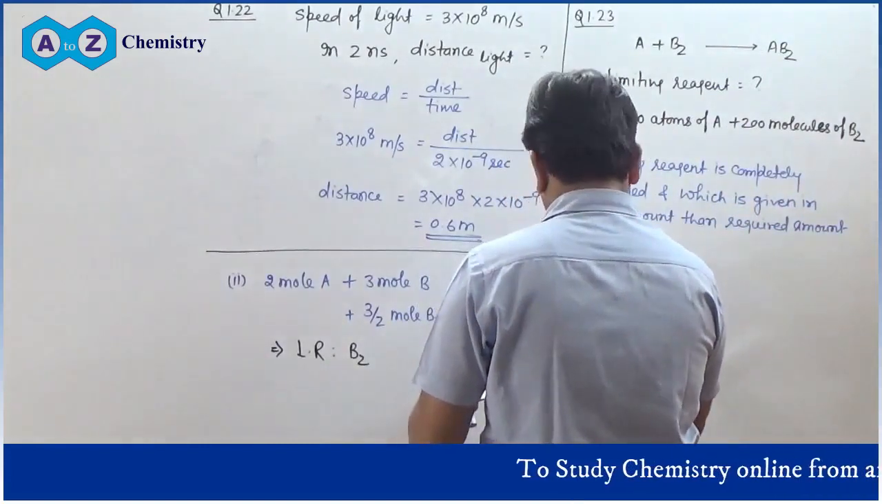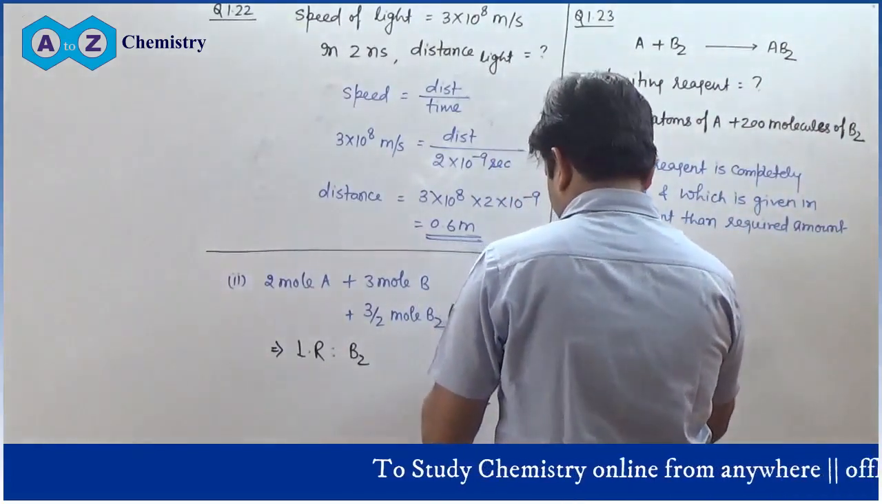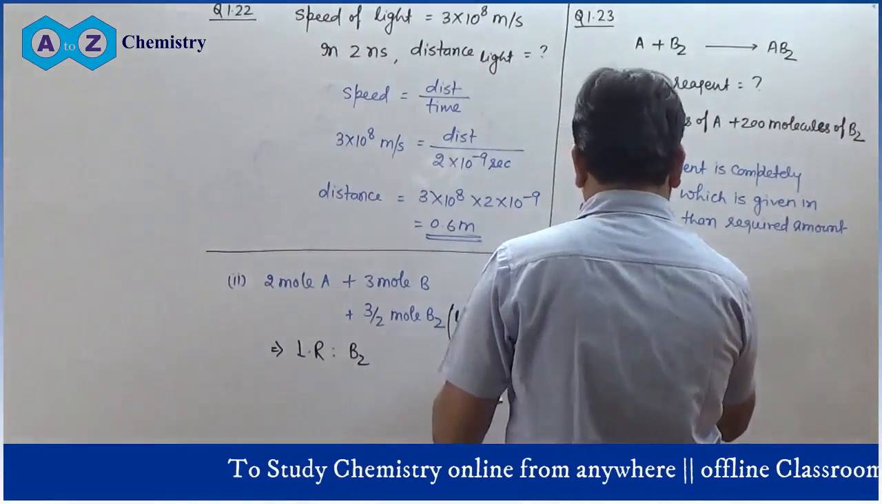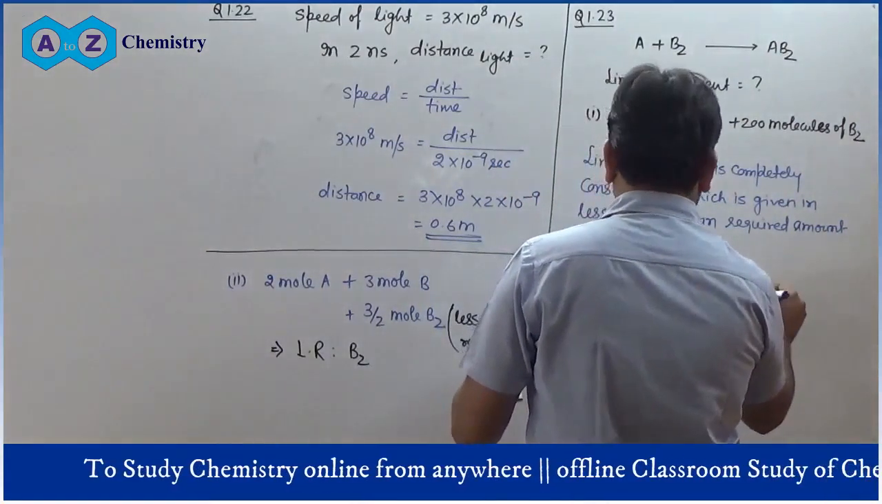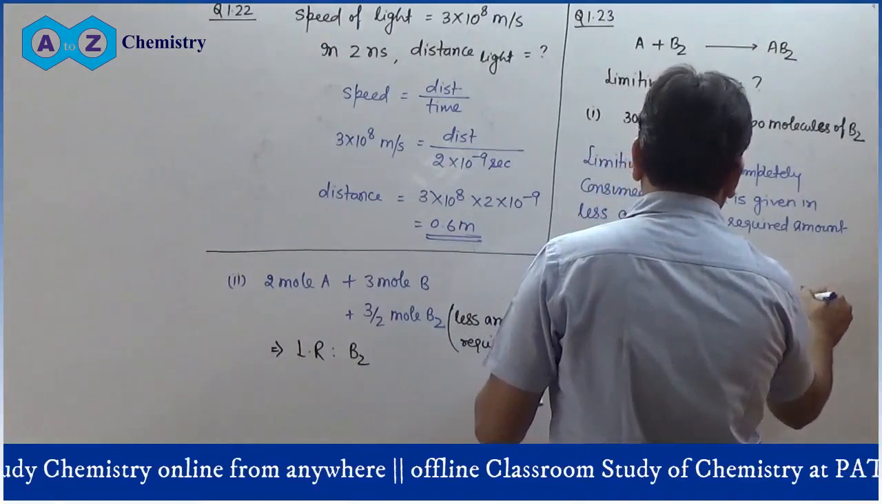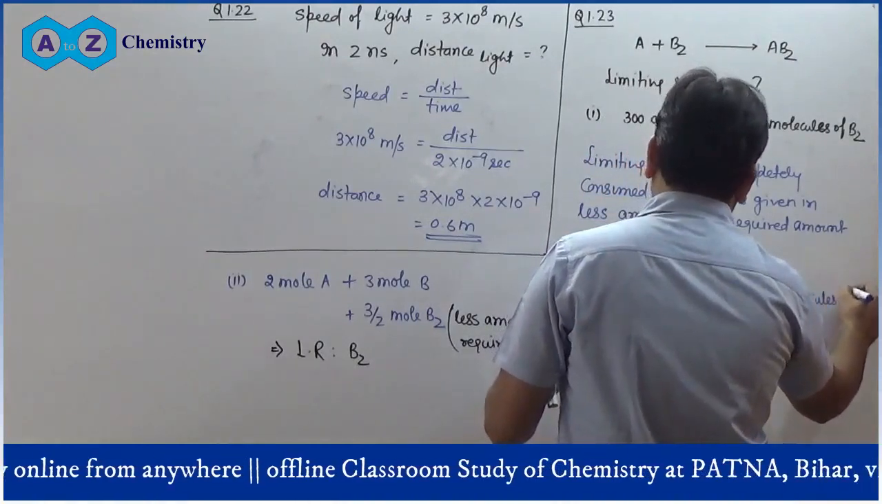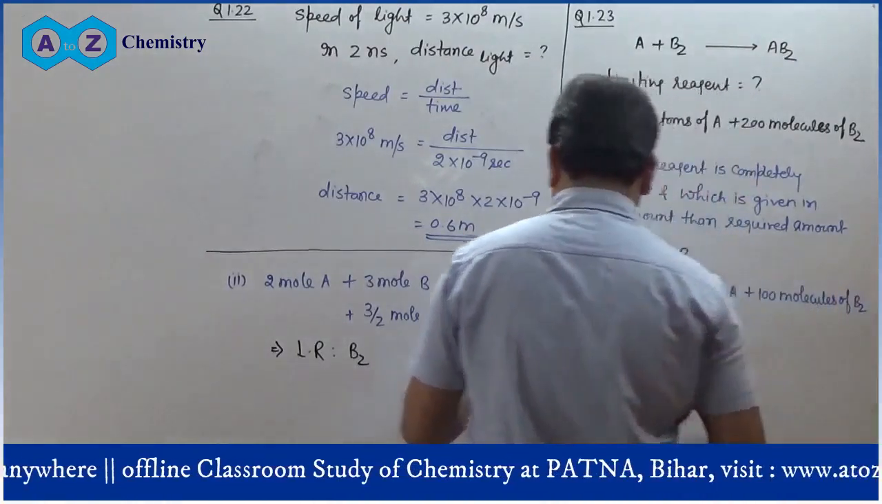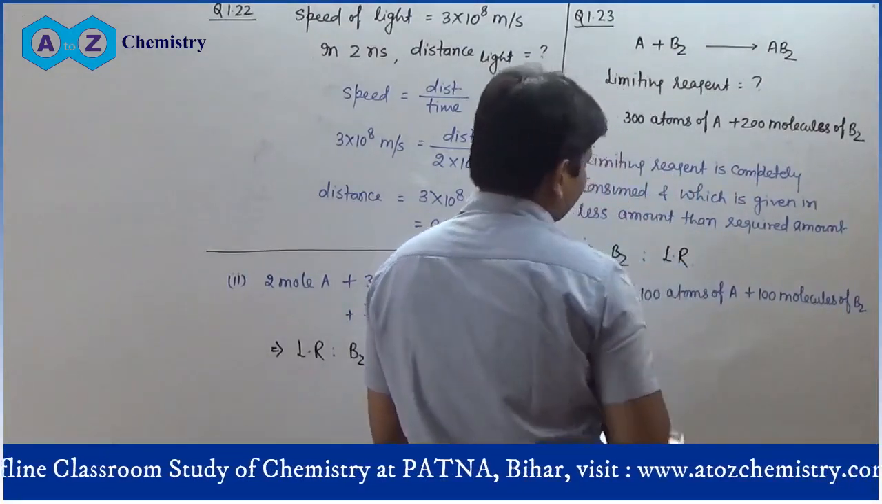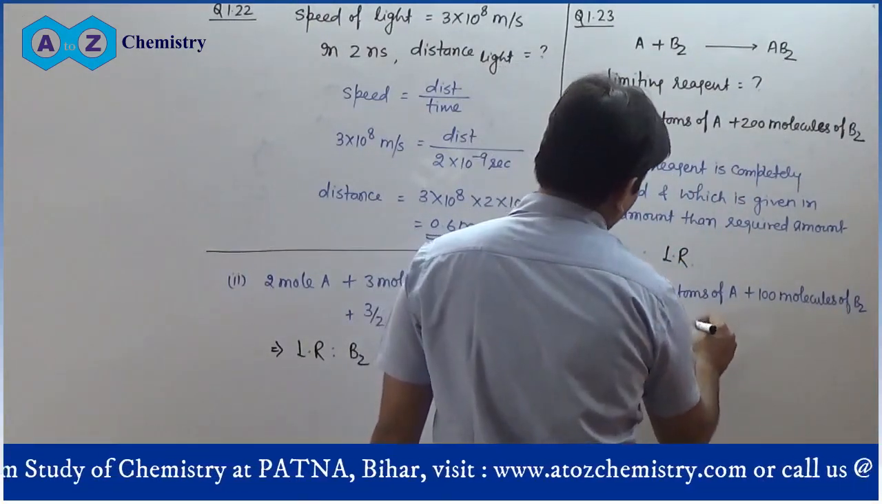Third option is 100 atoms of A plus 100 molecules of B2. This is written as B, it is not B, this is B2. So both A and B2 are limiting reagents.